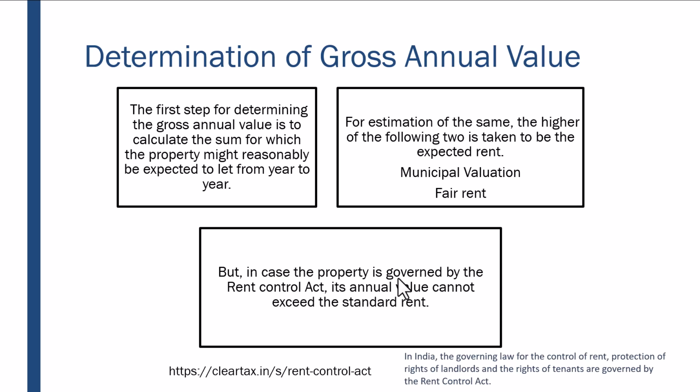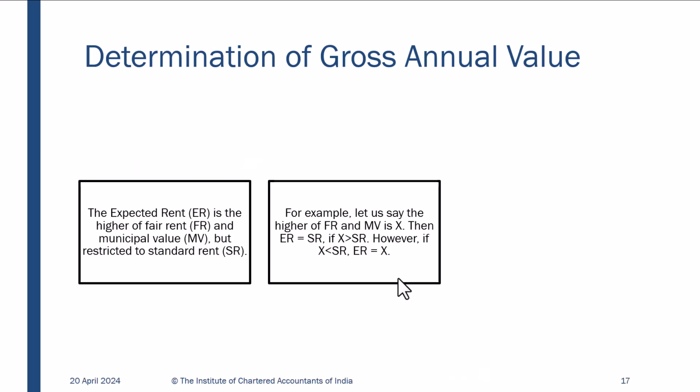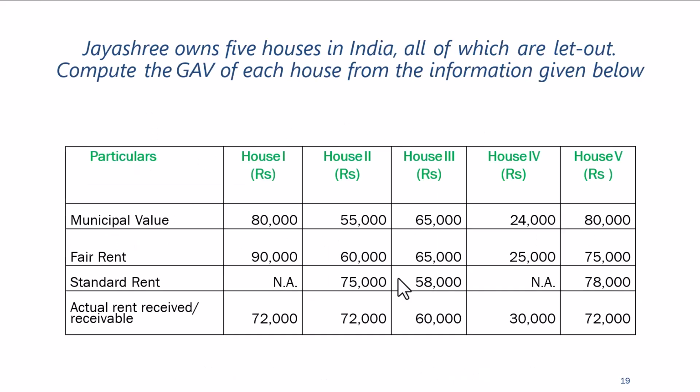Generally the Rent Control Act fixes a standard rent for each area or locality. So that means you have three numbers: the municipal valuation, the fair rent, which is how much rent you can expect from the property, and third, the standard rent. But in the case of a property governed by the Rent Control Act, the annual rent cannot exceed the standard rent. Let's straight away go to an example here.